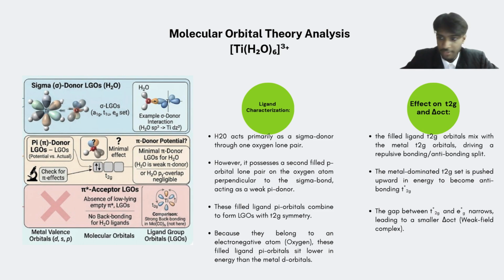Now let's look at the effects on t2g and the delta octahedral. The filled ligand t2g orbitals mix with the metal t2g orbitals, driving a bonding and antibonding split. The metal-dominated t2g set is pushed upward in energy to become antibonding t2g. The gap between the t2g and eg narrows, leading to a smaller delta octahedral, which gives a weak field complex.